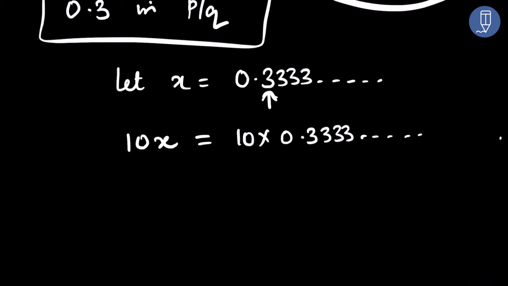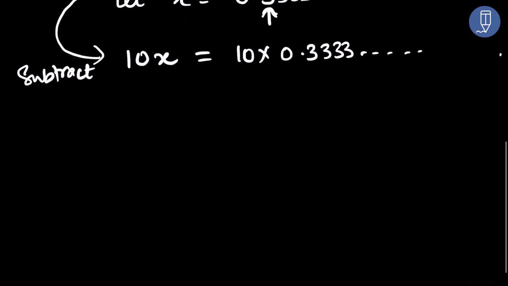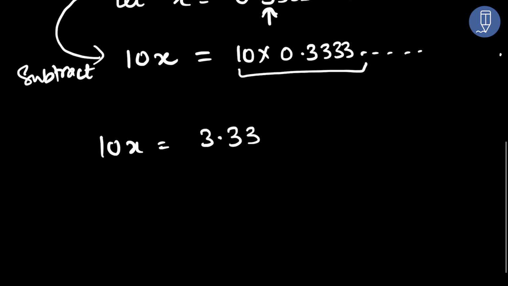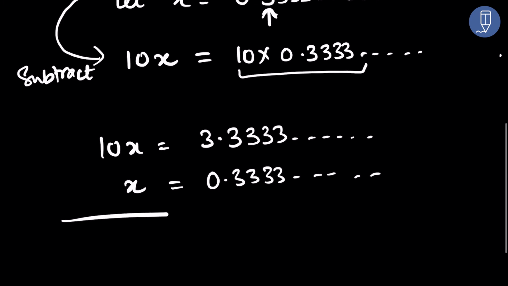So now what will we do? We will subtract these two. Now let us do the subtraction. So we have 10x is equal to 3.3333..., and I will write x is equal to 0.3333... just below this because I have to do subtraction.